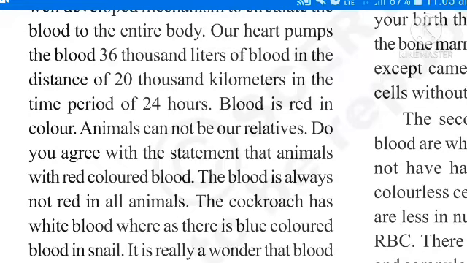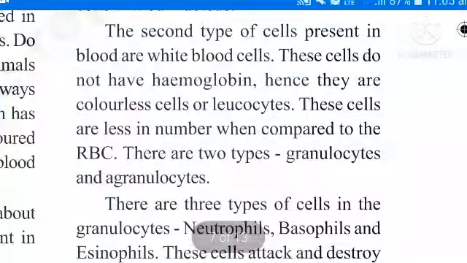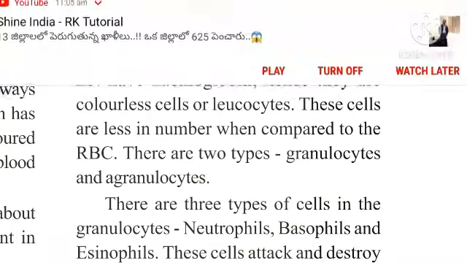Next one, second type of cells, white blood cells. The second type of cells present in the blood are called white blood cells. See here, white blood cells. These cells do not have hemoglobin, so they appear colorless. So another name for white blood cells is leukocytes.